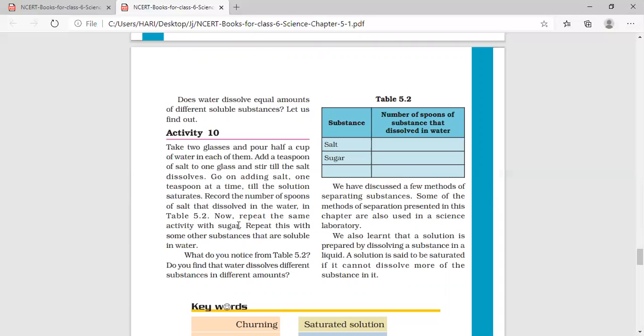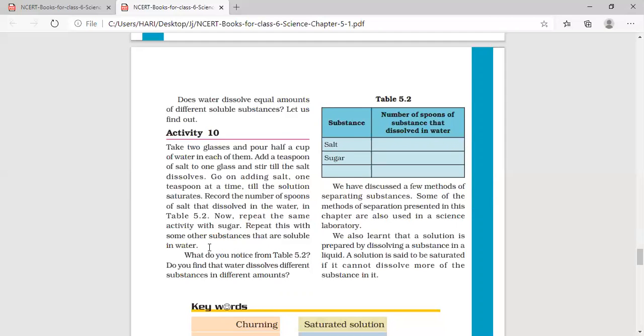Now, repeat the same activity with sugar. Repeat this activity with some other substances that are soluble in water. You have to take 2 glasses and take an equal quantity of water in both the glasses. To 1 glass, you add salt. First you add 1 spoon of salt, stir it well. Again add a second spoon, third spoon. Like that you go on adding the salt till the solution becomes saturated.